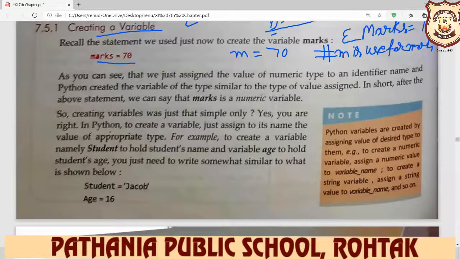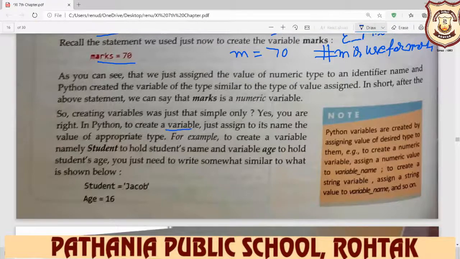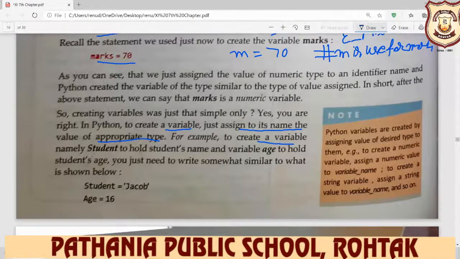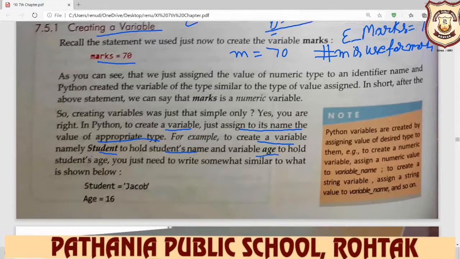Yes, you are right. In Python, to create a variable, just assign to its name the value of appropriate type. Type means your integer value, your string value, your character value, which type of value you input in where? Your variable name. For example, to create a variable namely student to hold student's name, and variable age to hold the student age.